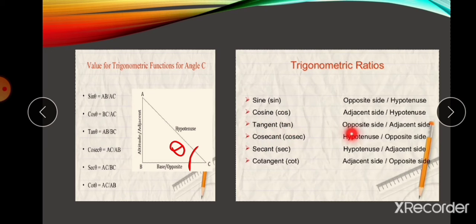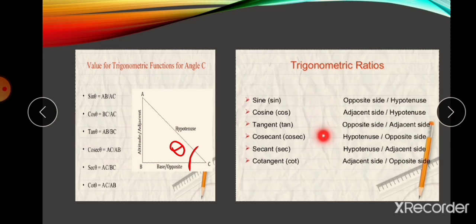Now the next one, tangent. Tangent you have to remember as opposite side by adjacent side. Opposite of angle theta is AB and adjacent is BC, so we take AB by BC. Then cosecant theta: if angle A is theta, then AC is the hypotenuse, and cosecant is hypotenuse by opposite. Secant is in the same way hypotenuse by adjacent, and cotangent is adjacent by opposite.